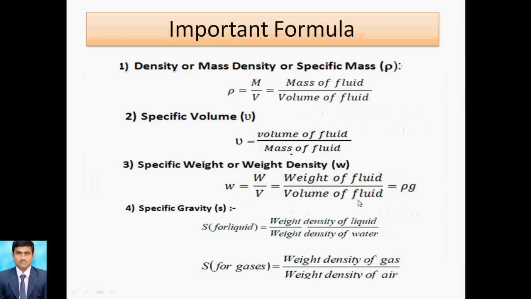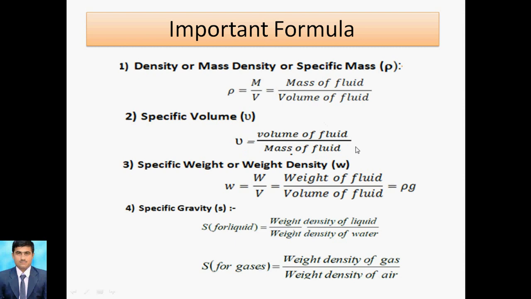The next point is the important formulas. In this lecture we discussed density, another word for which is mass density, or specific mass. It is the mass of the fluid divided by the volume of the fluid, so the formula is rho equals mass upon volume. Specific volume is the reciprocal of density, so nu equals volume of the fluid divided by the mass of the fluid.